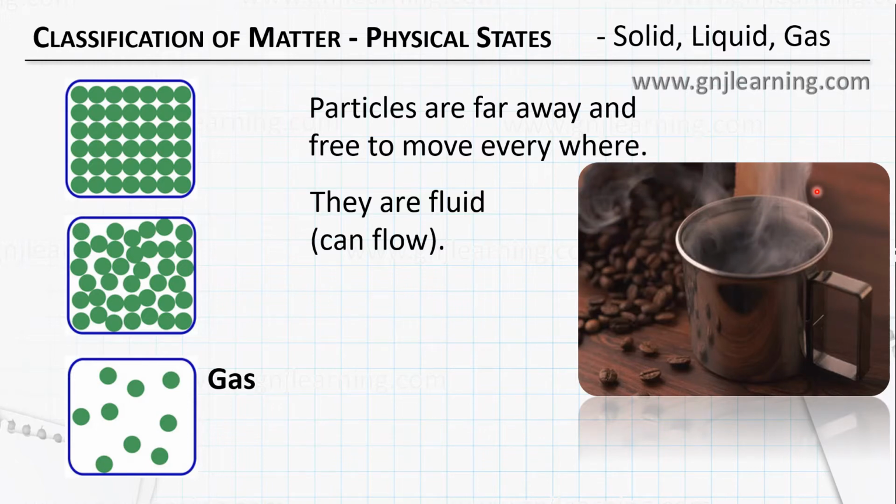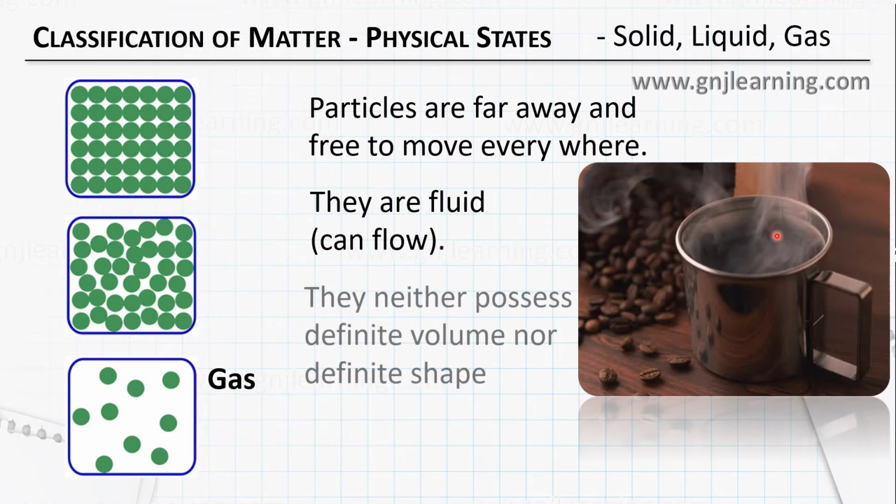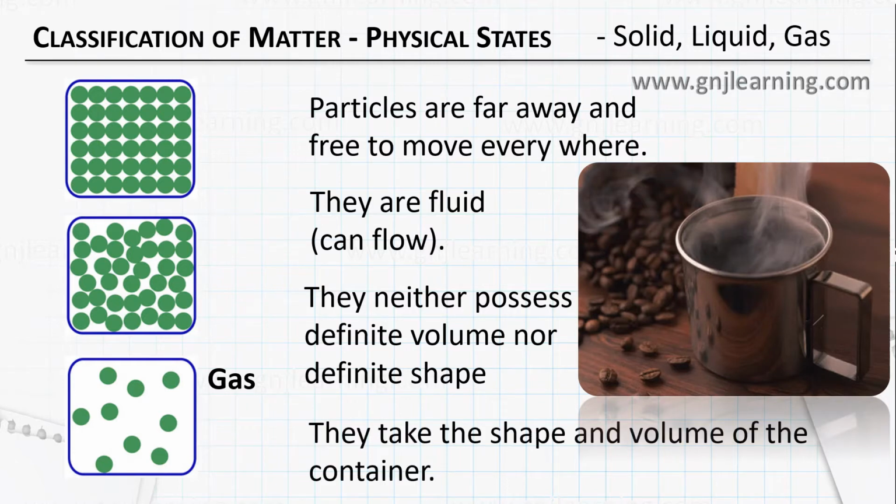Because it can easily move out of the cup, it has neither a definite shape nor a definite volume. So what is its volume and shape? If you are trying to contain this gas inside a container, then that gas will take the shape and volume of the container.